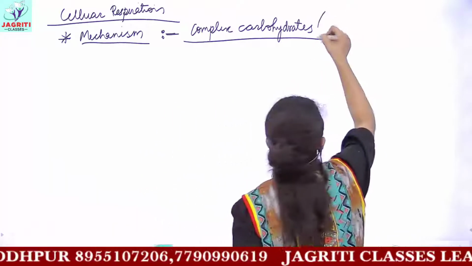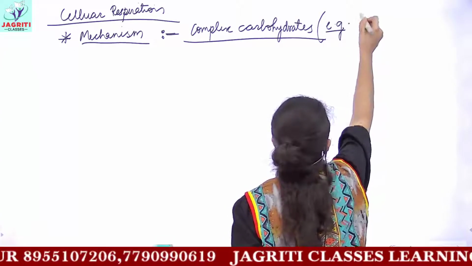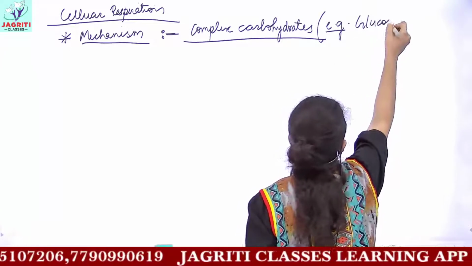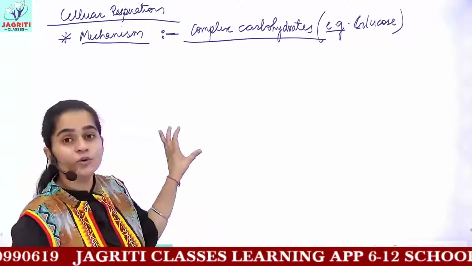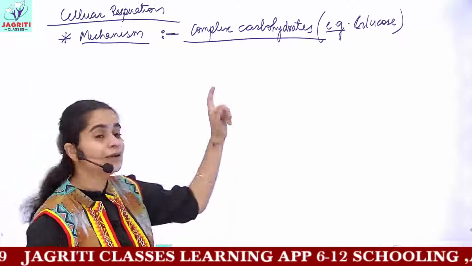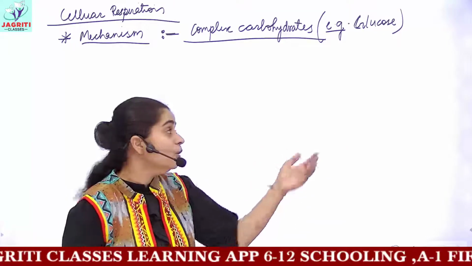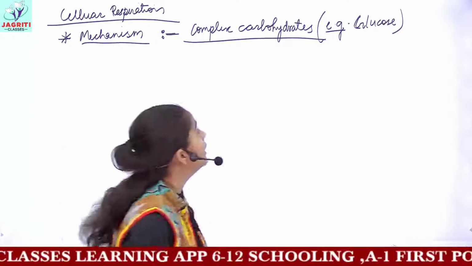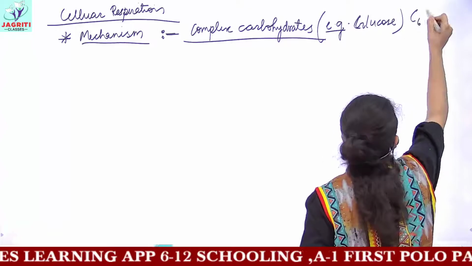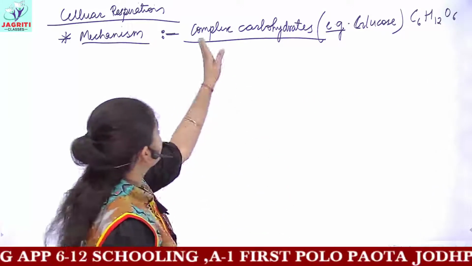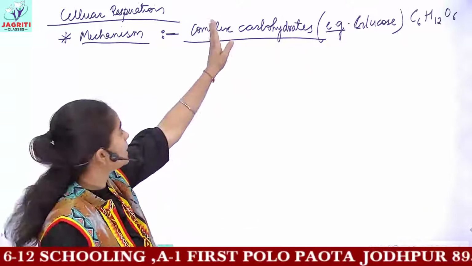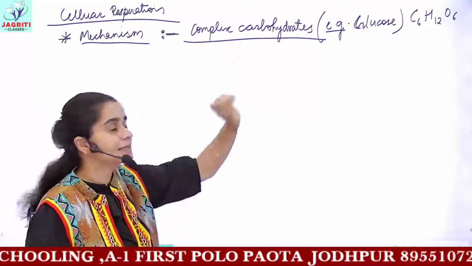And for these complex carbohydrates, a very simple example would be glucose. If you remember the equation of photosynthesis, 6 CO2 plus 6 water molecules, in the presence of sunlight and chlorophyll, were giving you glucose molecule. And the formula of glucose was C6H12O6. So this is what we have as nutritious food present in an organism's body, a complex carbohydrate.